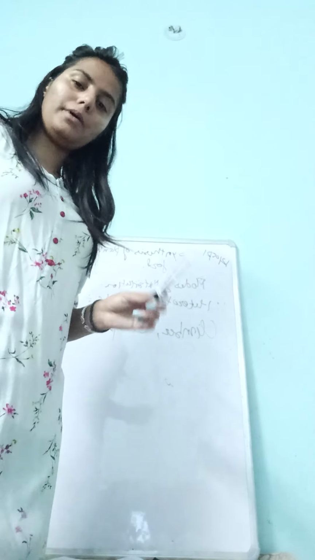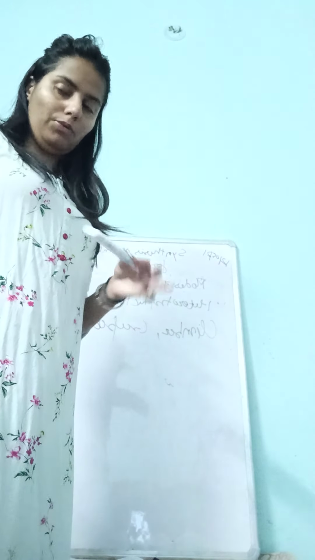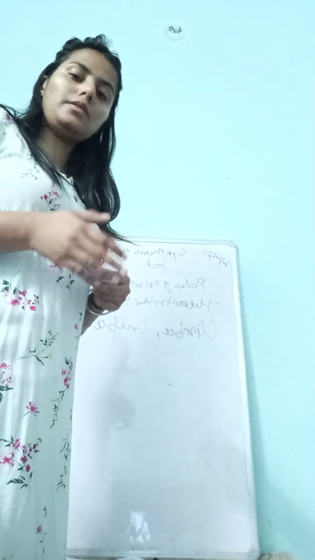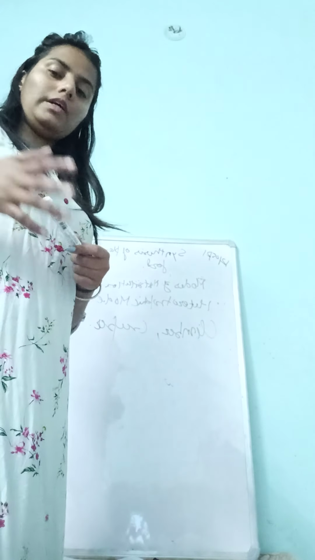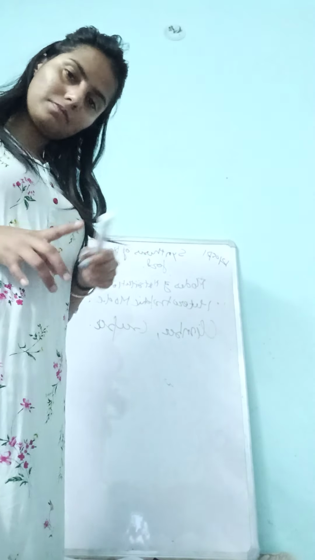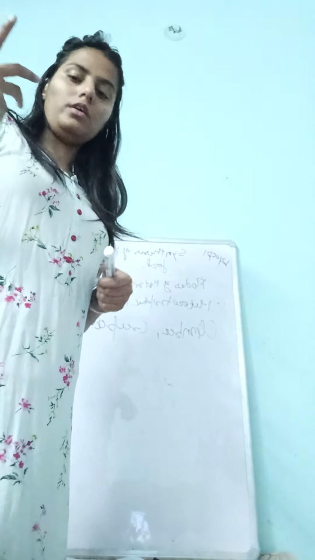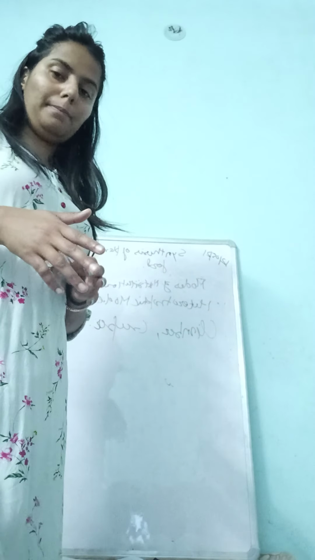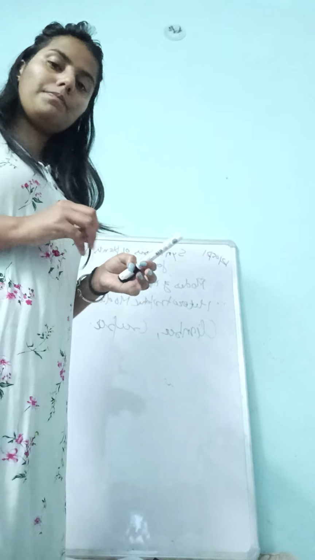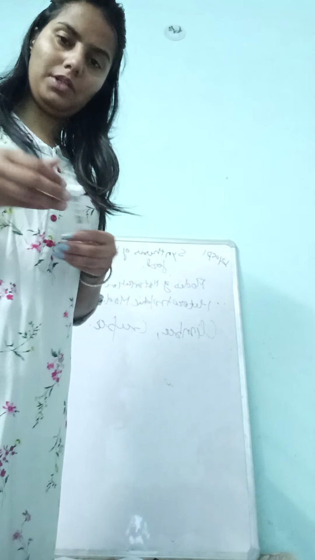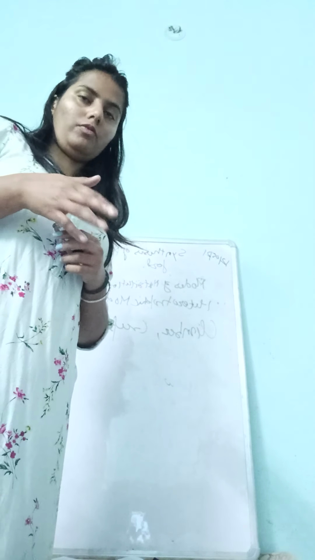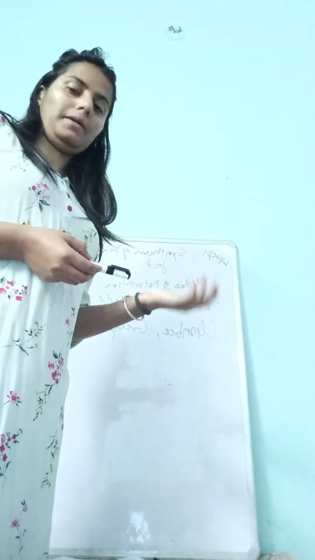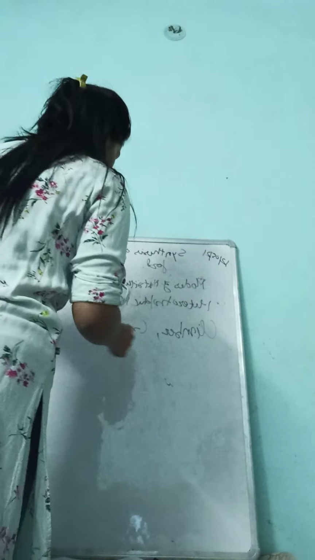Some of the plants do not make their own food; they are very much dependent on the other plant. The food is prepared by the host plant, and the plant climbing on it provides some support to the host plant, and the host plant provides some of the food to the other plant. That is known as the heterotrophic mode of nutrition.